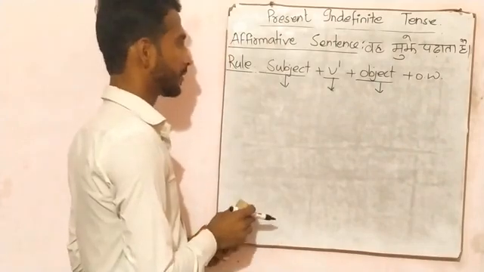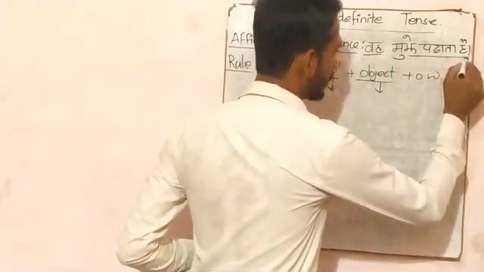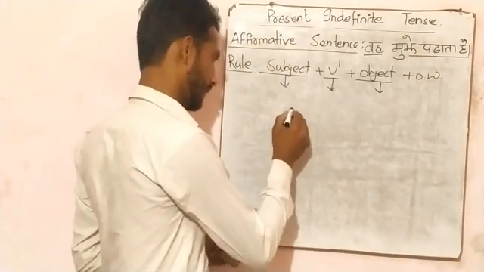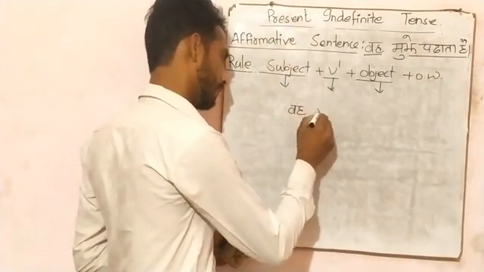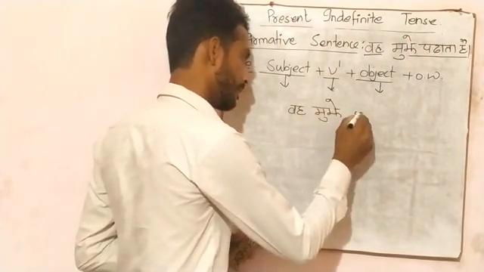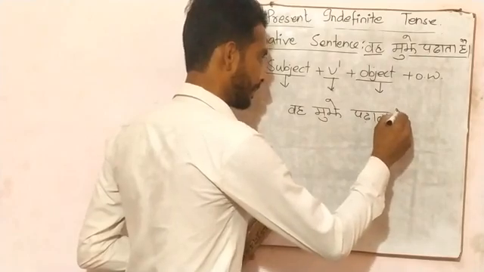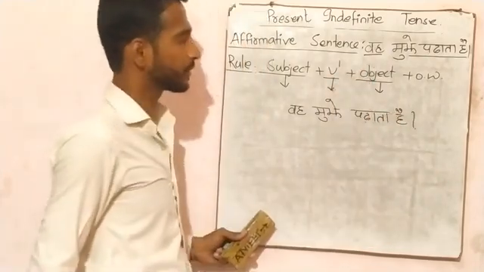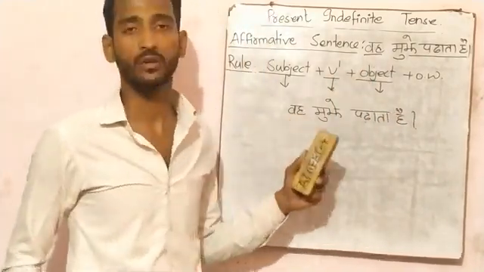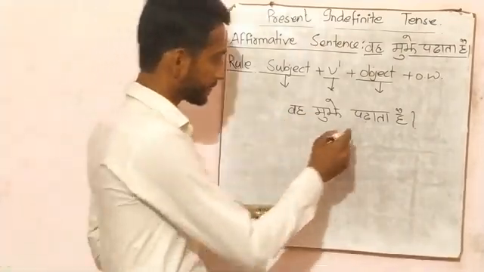So how will we find out what is the subject, what is object, and what is verb in the sentence? So the method is that, for example, here I have written an example. वह मुझे पढ़ाता है. Suppose we don't know what is object, what is verb, and what is subject in the sentence. Clear?